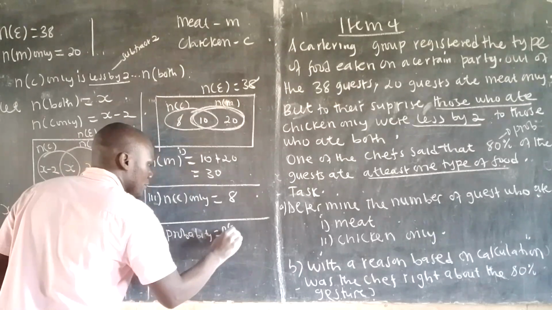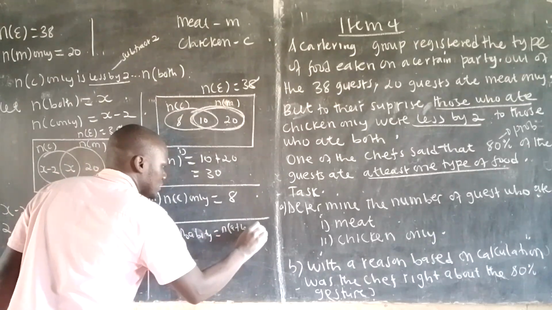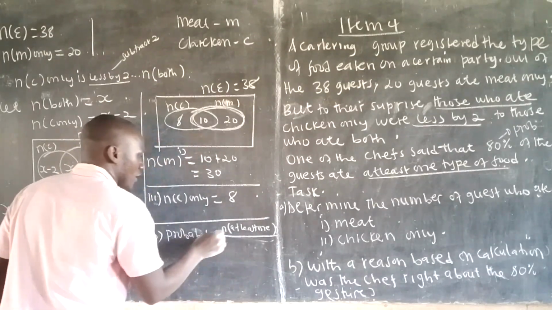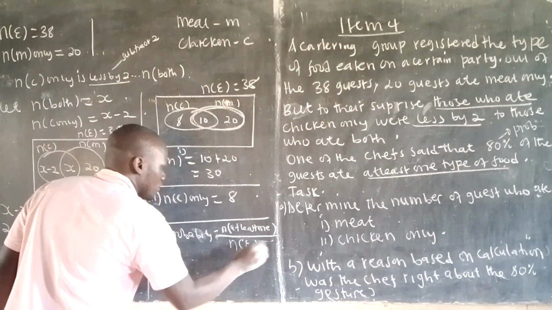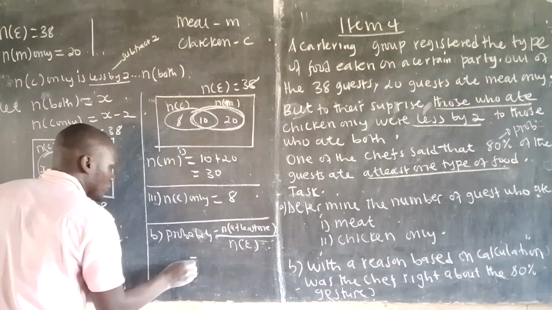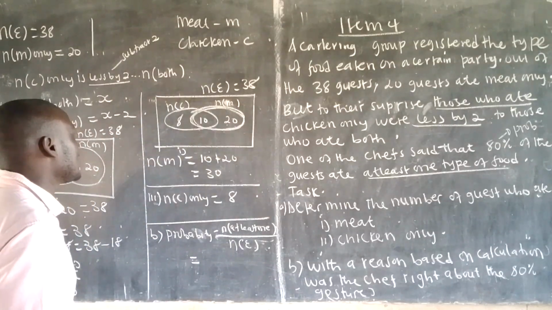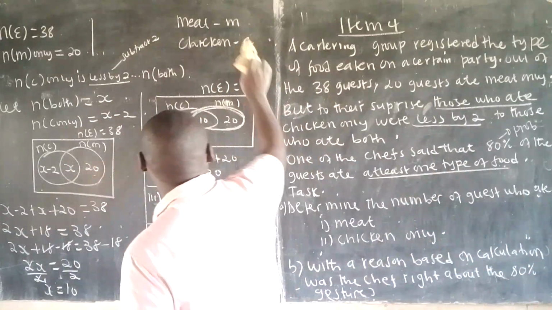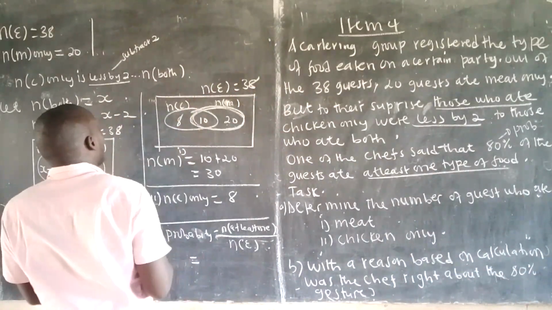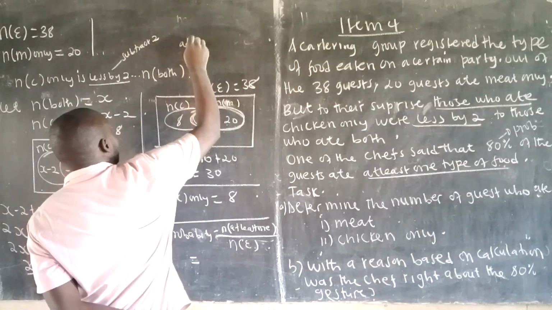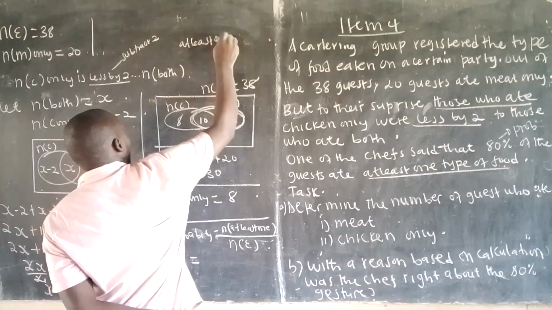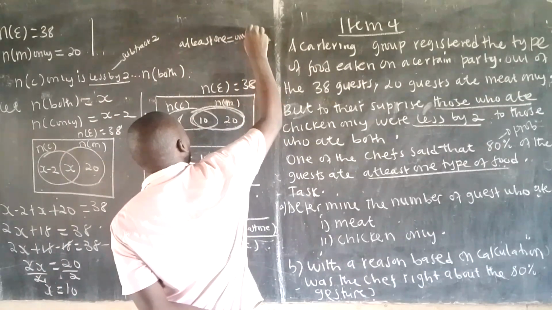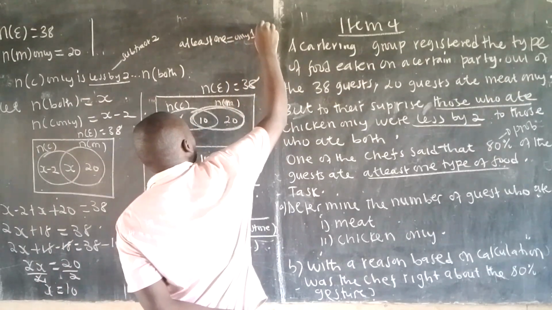number in at least one type of food over number in the universal. At least one means you're going to consider only one type plus both.